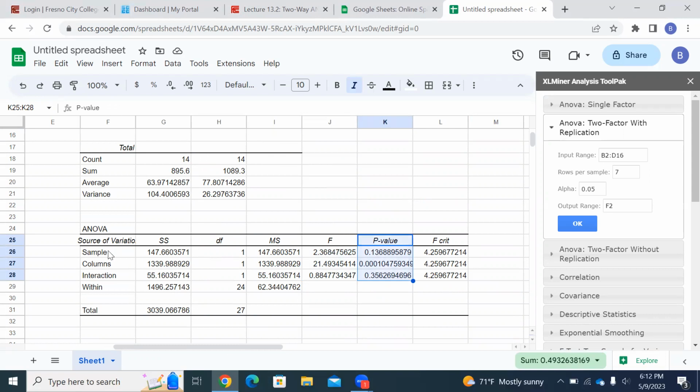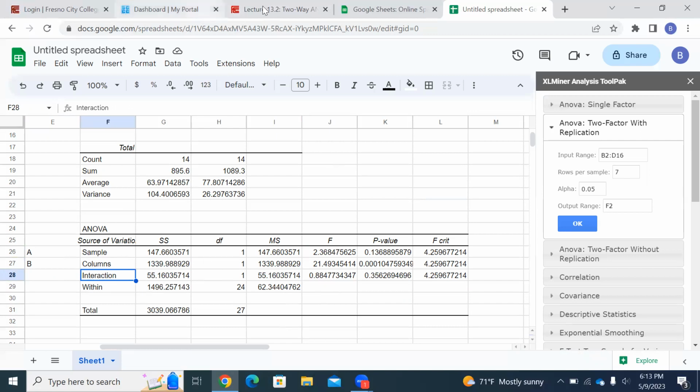Well, you come over here if it's helpful for you and type A, B, or you can put it right here. You can say sample A, whatever, good enough, because that's what it is. So this right here is the F value for A, and this is the F value for B. So that's B, and then this is the F value for interaction.